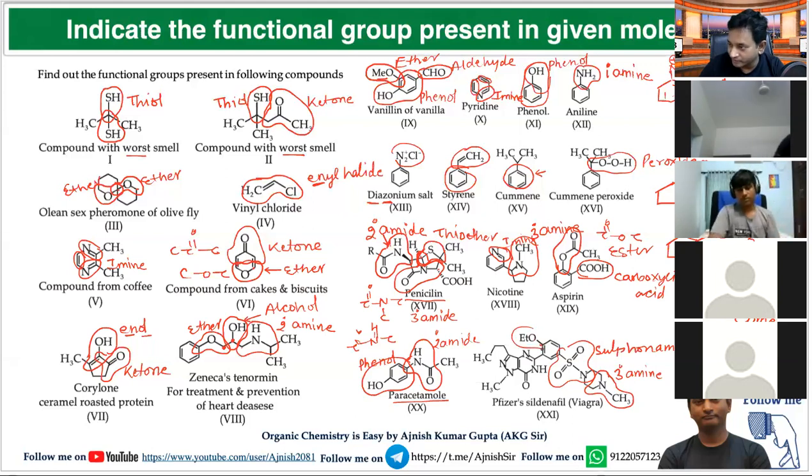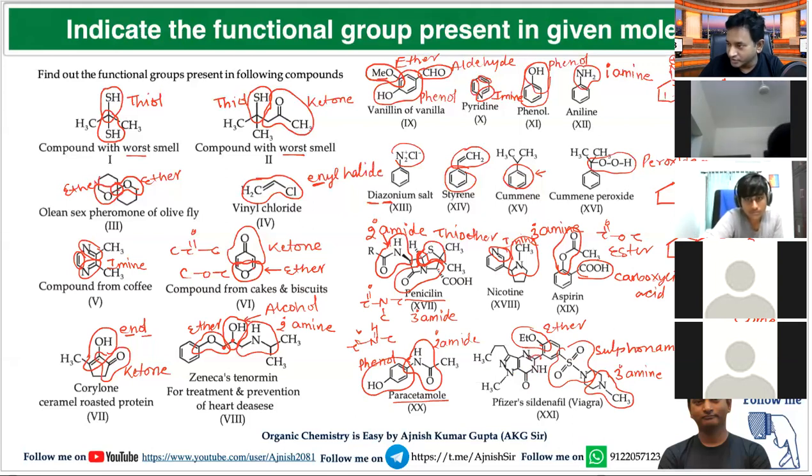Now think for this. COC. What will you say? Et means ethyl. Et means ethyl, CH2CH3. This is simply Et. COC. Ether. This is called simply an ether.